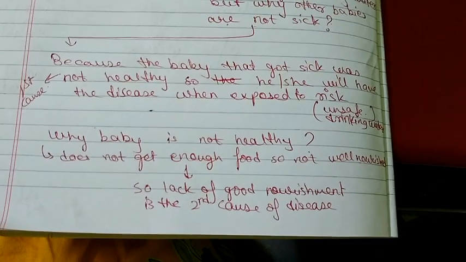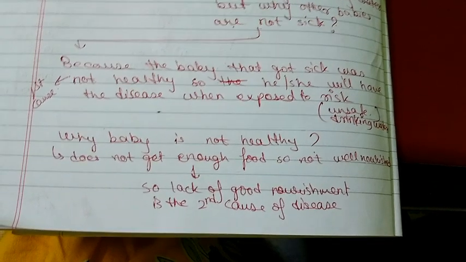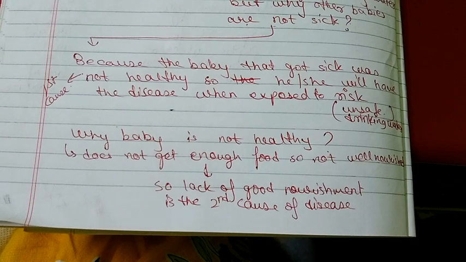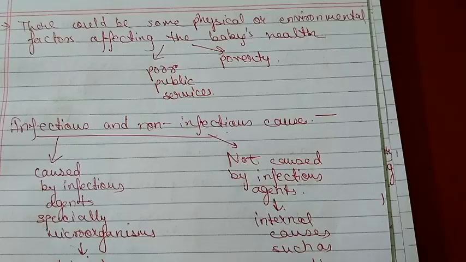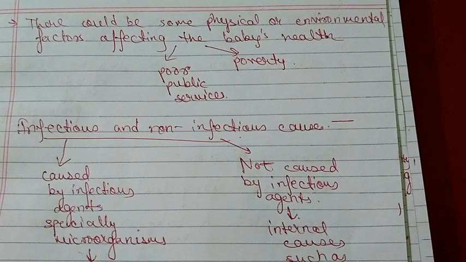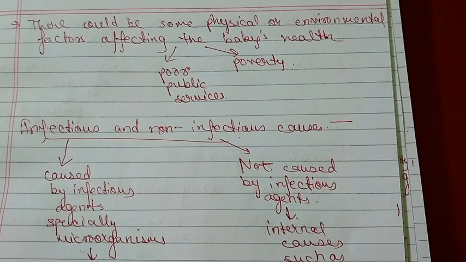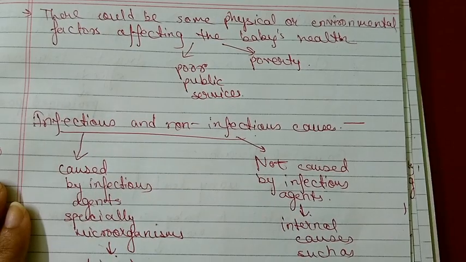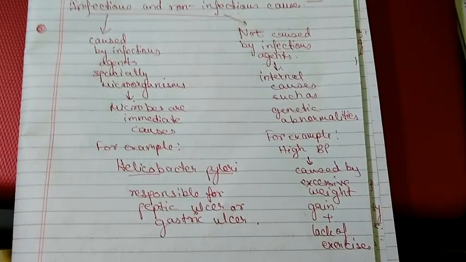So why is the baby not healthy? Because the baby is not getting enough food, so he or she is not well nourished. So lack of nourishment is the second cause of disease. These causes are further affected by factors such as environmental and physical factors. These are poor public health services and poverty.